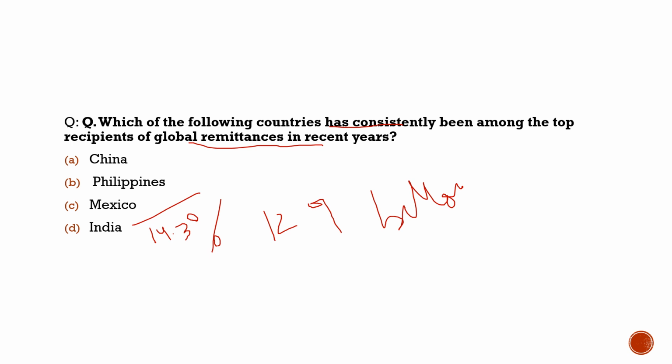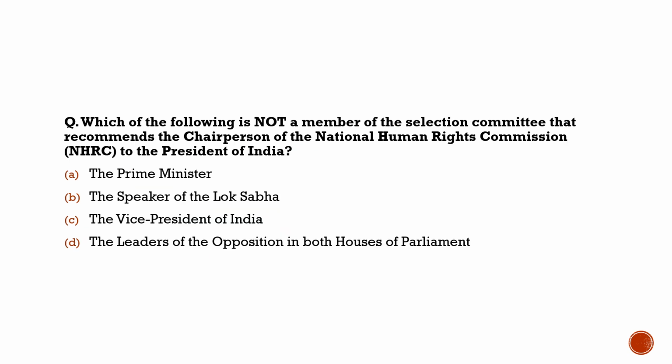After that it is Mexico, and after that it is China. So with respect to the question, which of the following countries has consistently been among the top recipients of global remittances in recent years? It is definitely India. So with respect to this question, the correct option is option D. With this, let's move to another question from today's news article. It is about the NHRC, the National Human Rights Commission. Why we had brought this question is because the chairperson for the National Human Rights Commission has been recommended to the president, and he is Mr.